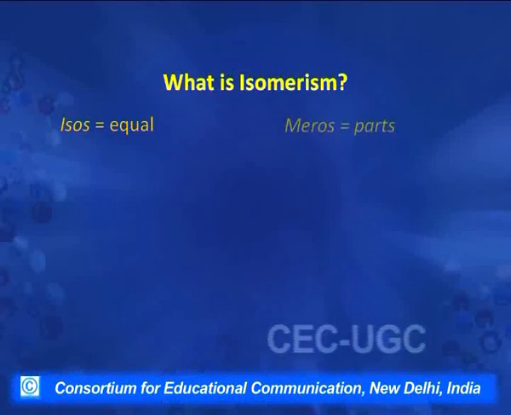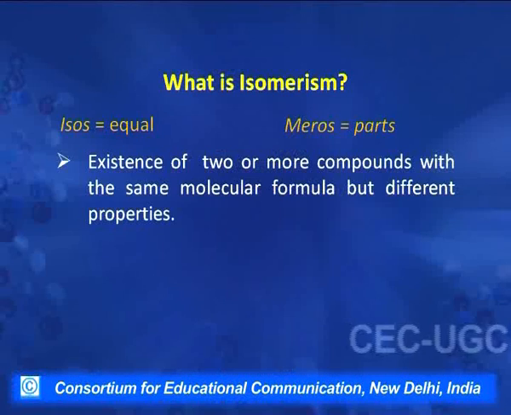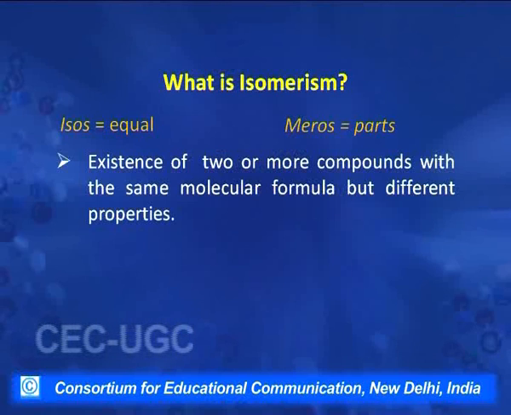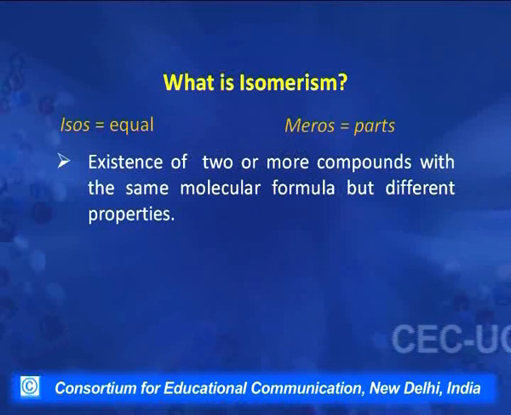Isomerism itself consists of two words, isos and meros. Isos means equal and meros means parts, so something which is made up of equal parts, and in terms of our molecules it means they have an equal number of identical atoms. So the compounds which have the same number of identical atoms, in other words the same molecular formula, show some difference, so that they become different compounds. This phenomenon is called isomerism.